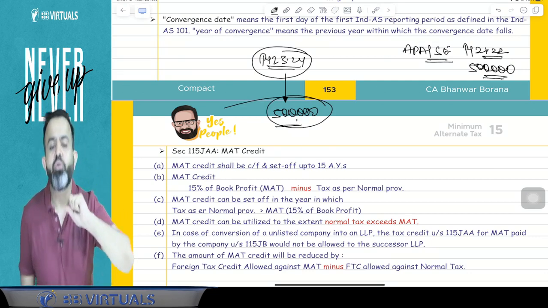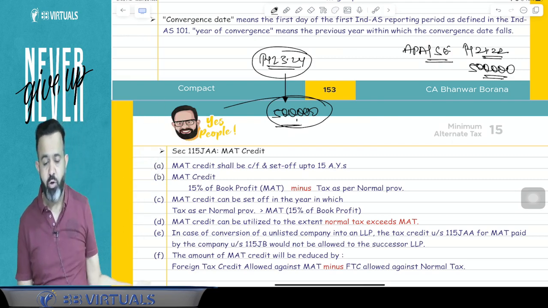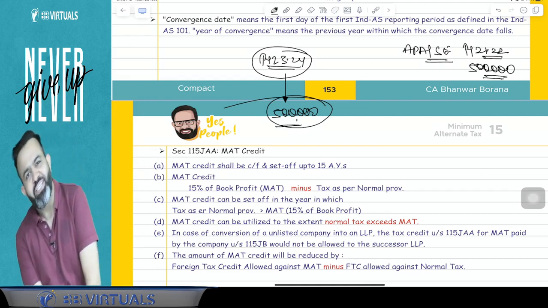Because in the Companies Act, you cannot change the prior year profit and loss account. It is not possible. So in the current year, you will give the effect.